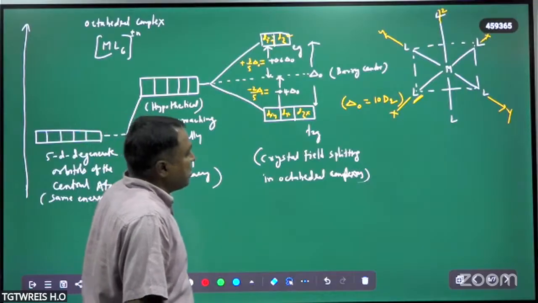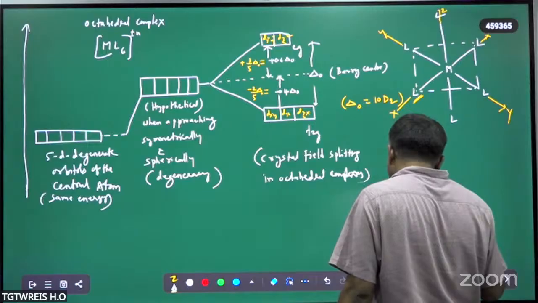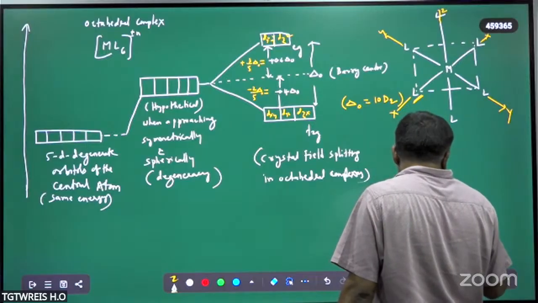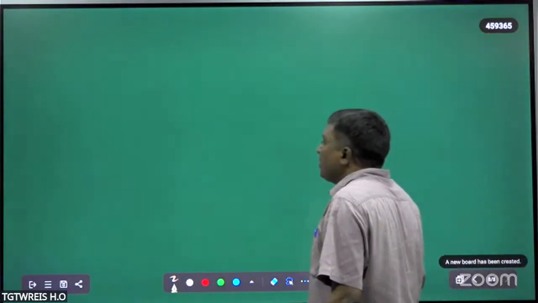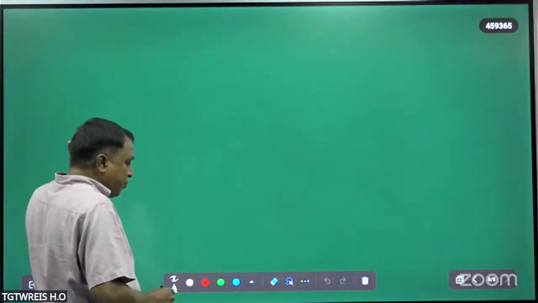What is meant by this? And the next, after this crystal field splitting in octahedral complexes, the next point is the pairing energy now.